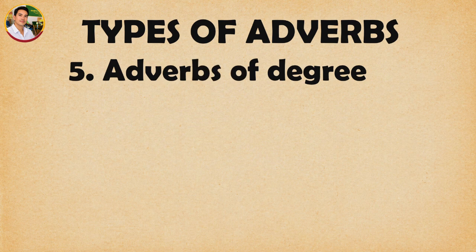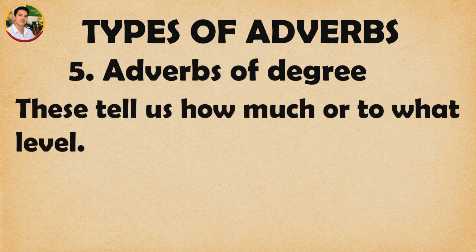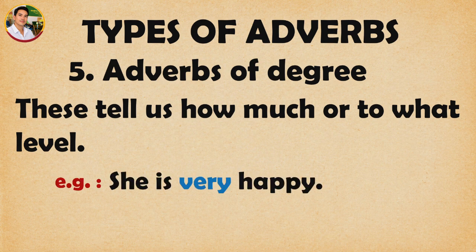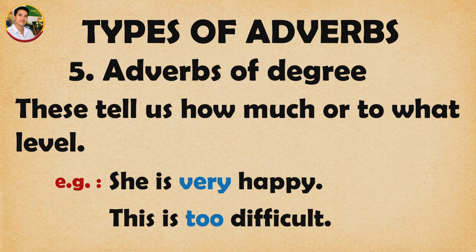Alright, finally, adverbs of degree. These tell us how much or to what level. For example, she is very happy, or this is too difficult. They give extra meaning to adjectives or actions.